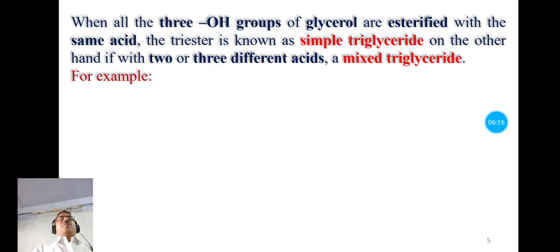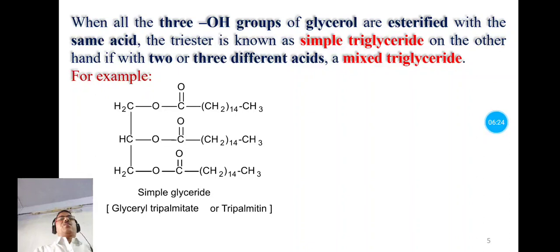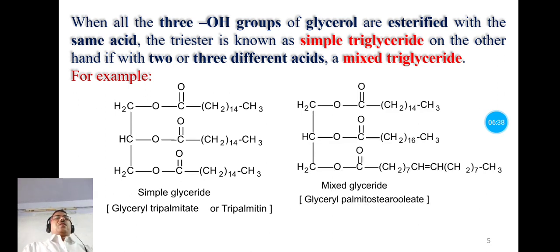Now if all the 3 carboxylic acids used are same to esterify the 3 hydroxyl groups of glycerol, then the obtained triglyceride is known as simple triglyceride. And let us see, this is the example of simple triglyceride. And when the hydroxyl groups of the glycerol are esterified using more than one type of carboxylic acid, then we obtain a triglyceride which is mixed triglyceride.